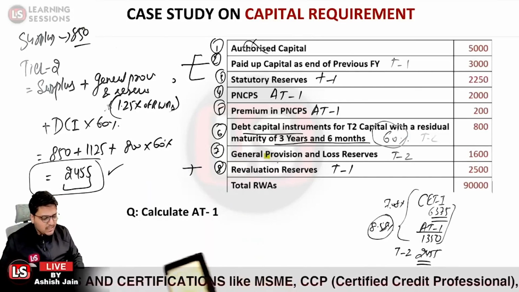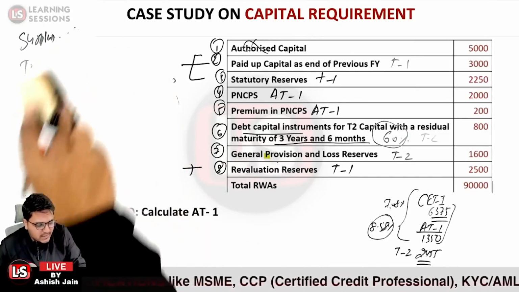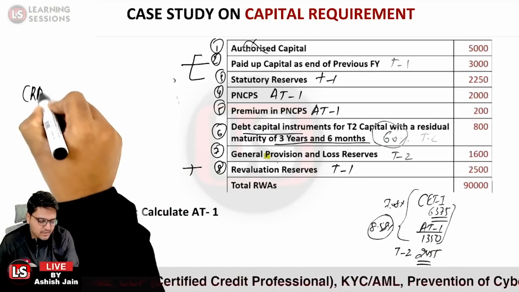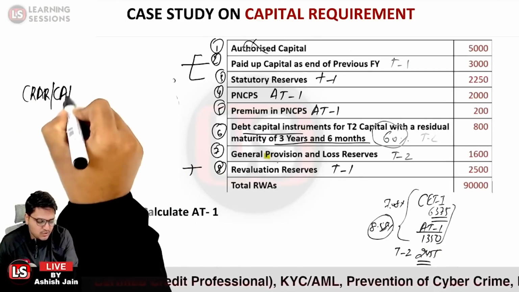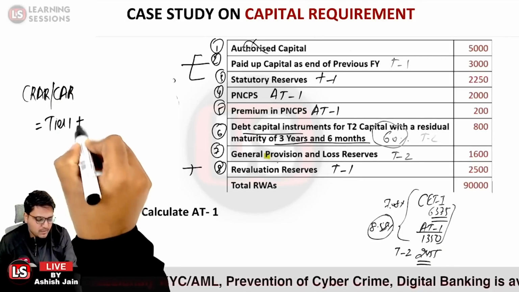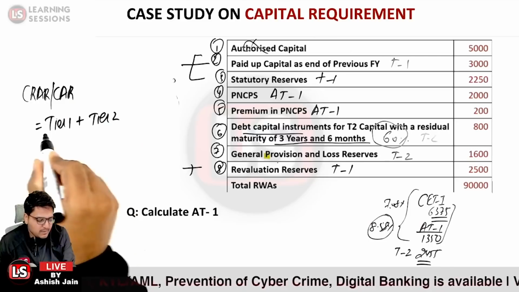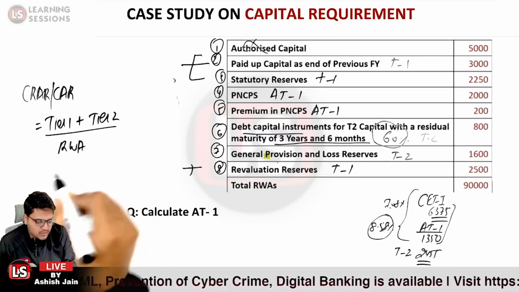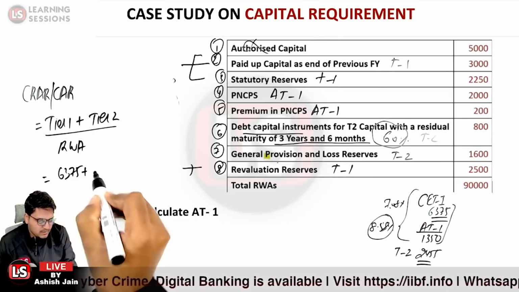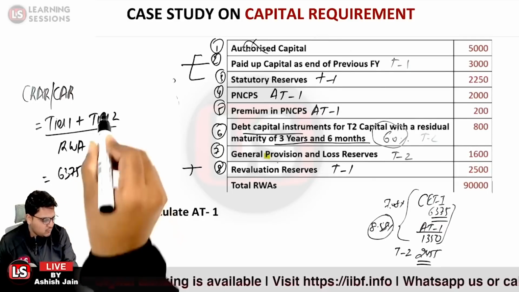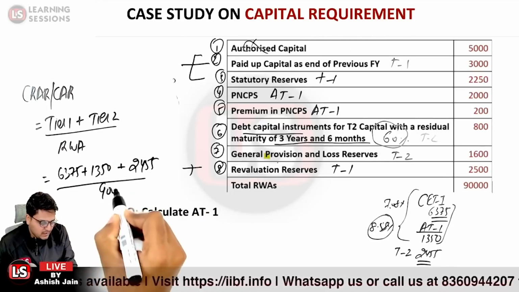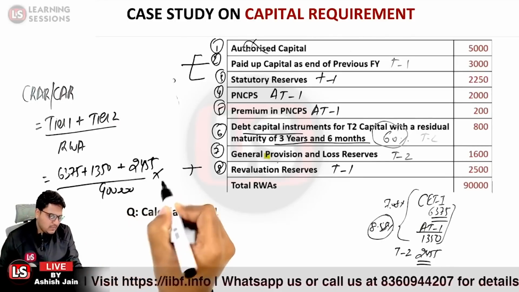And what is CRAR for the bank? What is CRAR, capital risk weight asset ratio, or capital adequacy ratio? One and the same thing. So it is tier 1 capital plus tier 2 capital. Tier 1 capital is equal to CET1 plus AT1, that is 6375 plus 1350, and plus tier 2 capital is 2455 that we calculated, divided by 90,000 multiplied by 100.